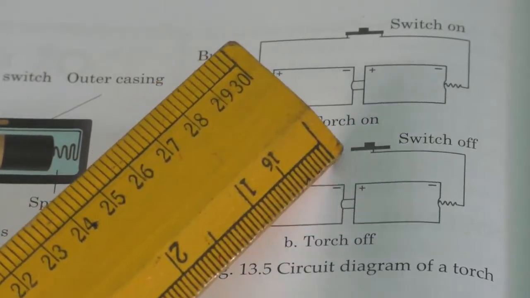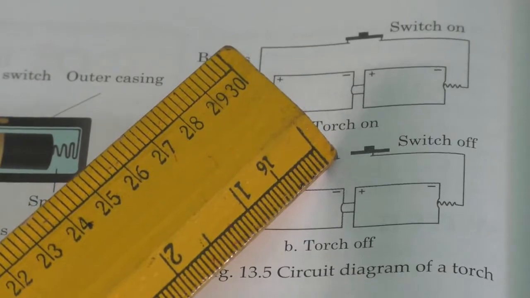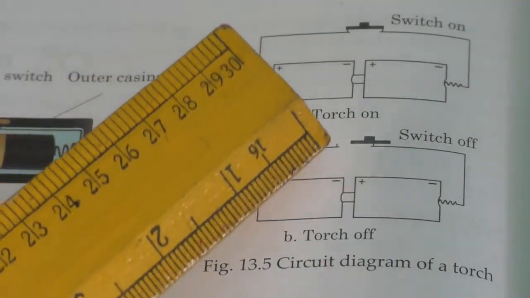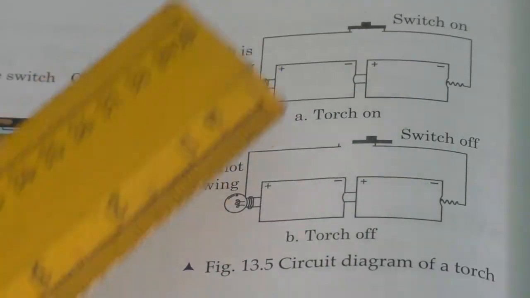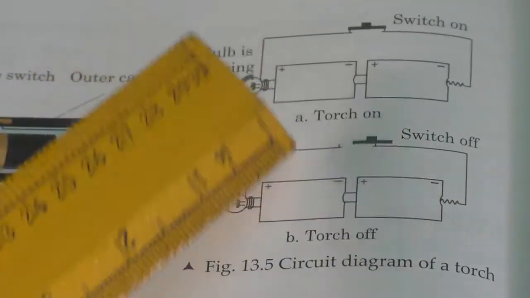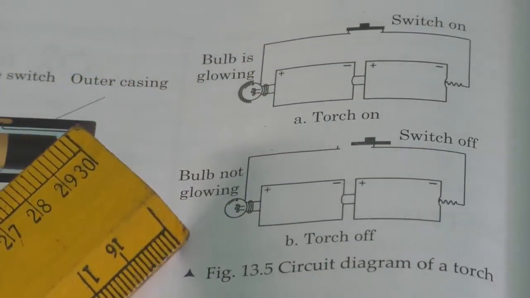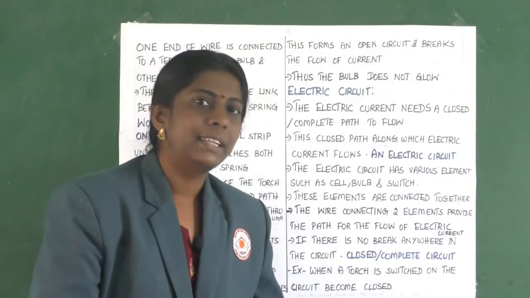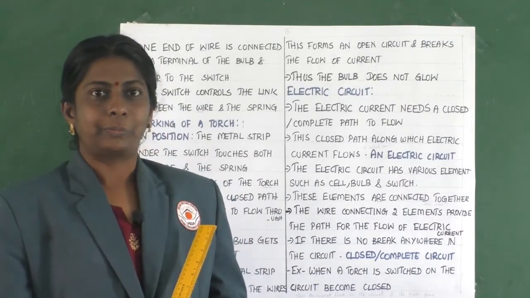so there is no connection between the metal disc. Is it not? Here there is a gap. Yes. So since there is a gap, this is an open circuit, so that electricity cannot pass through this open circuit. So it is in the off position. Understood? Yes, children.